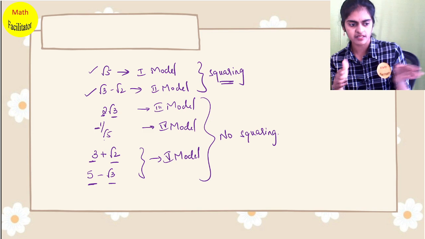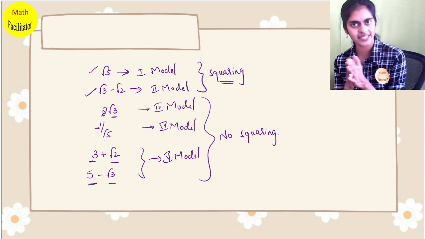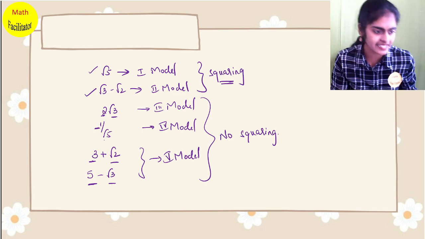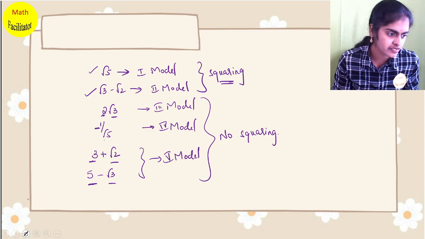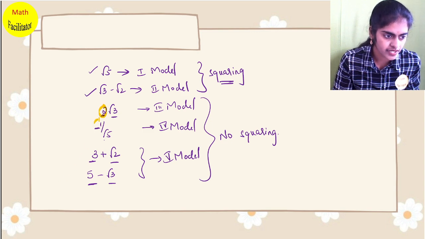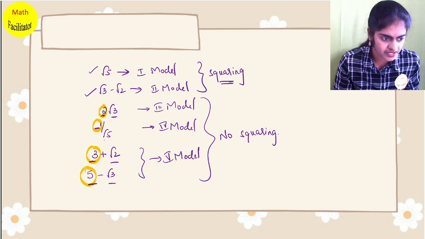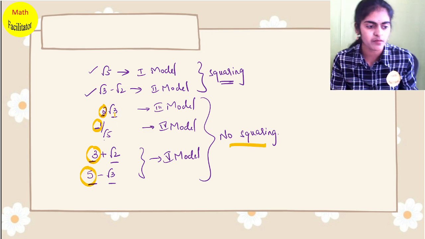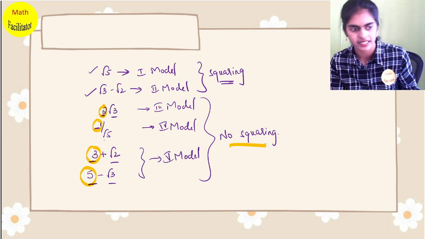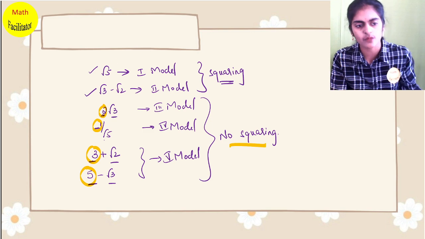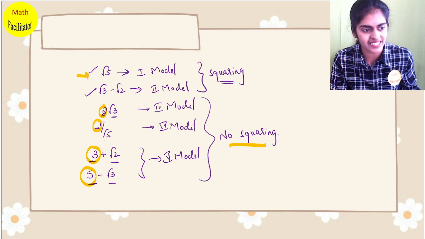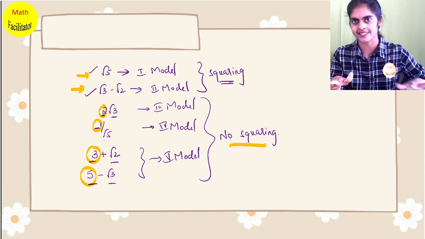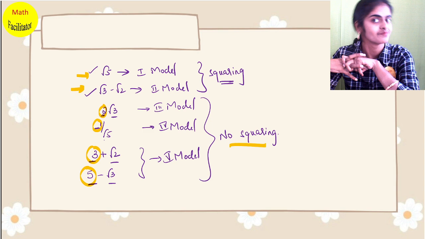So all these models, you have to remember that irrational number one side, rational number one side. Whenever you find at least one rational number in the given question, you have to think that there is no squaring, and golden rule you will apply. Irrational numbers on one side, rational numbers on the other side. Only the first two models you will square, because you don't find any rational numbers here, all are irrational numbers. Is it clear? Yes.